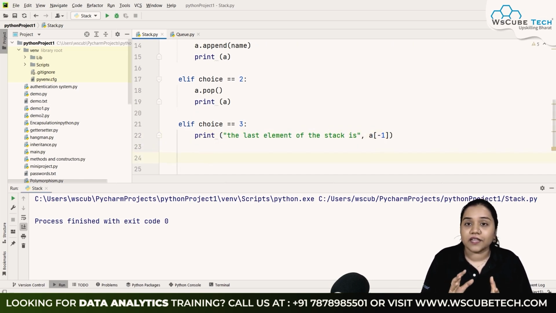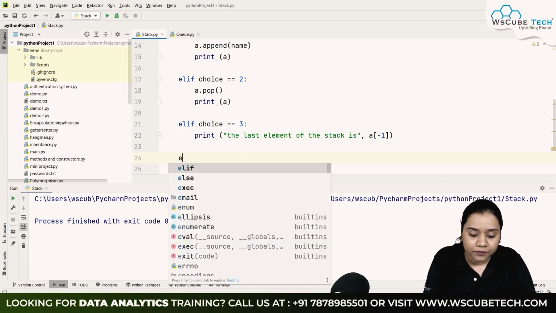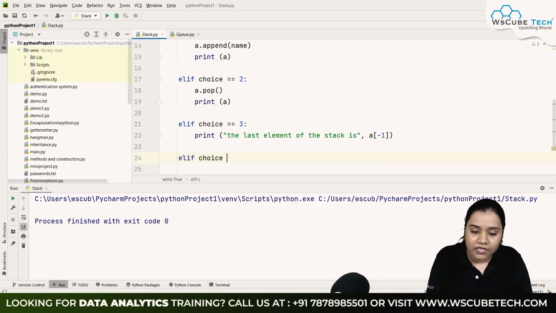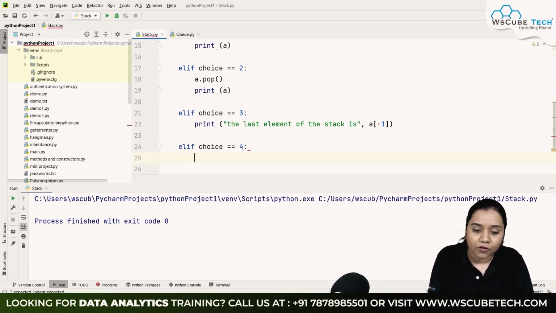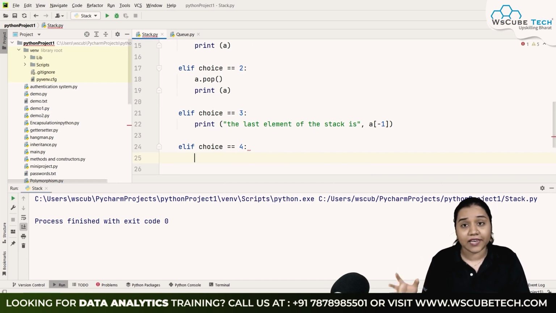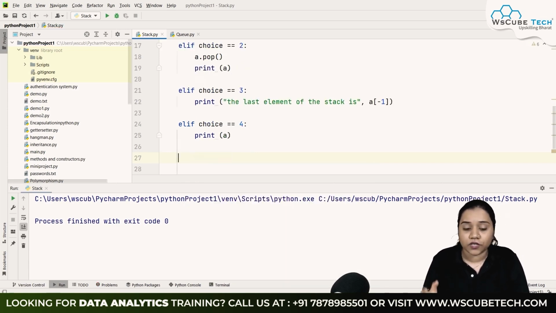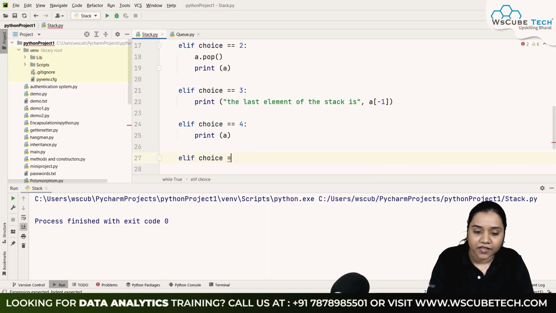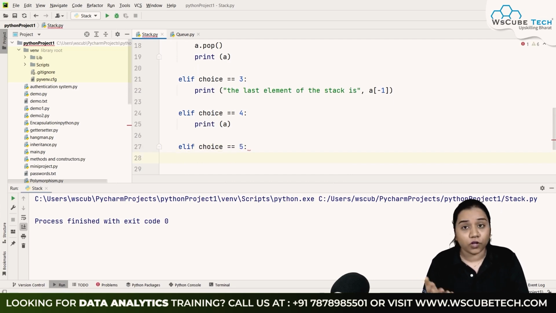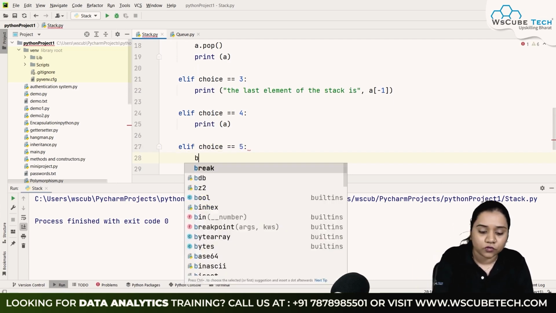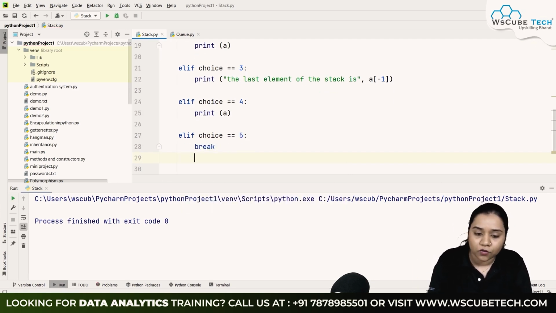Lastly, we have elif choice number 4. Elif choice is equals to 4. 4 allows us to display all the elements inside our list. So that is very simple. All we need to do is print our whole list. So print A over here. And then last we have elif choice is equals to 5. That is our exit button. So in choice number 5, all we need to do is we need to break the loop. So to break the loop, all we need to do is write break over here.